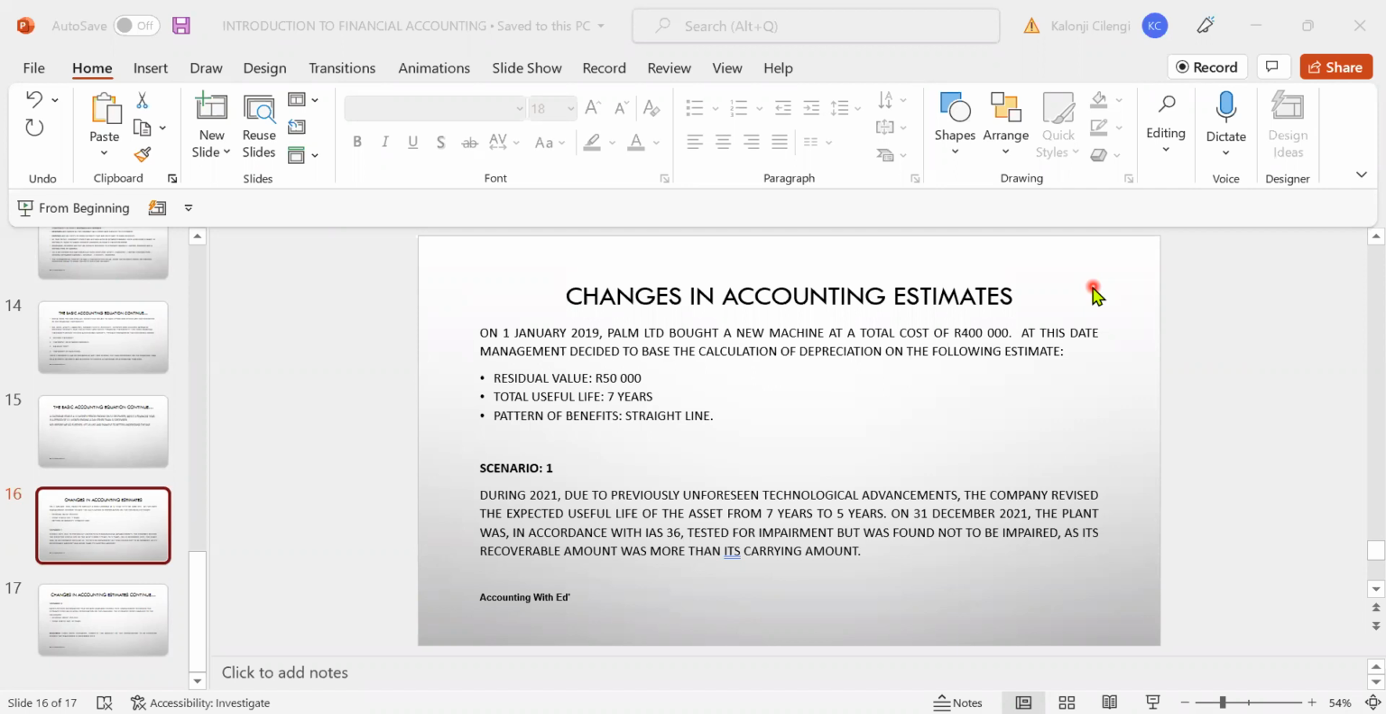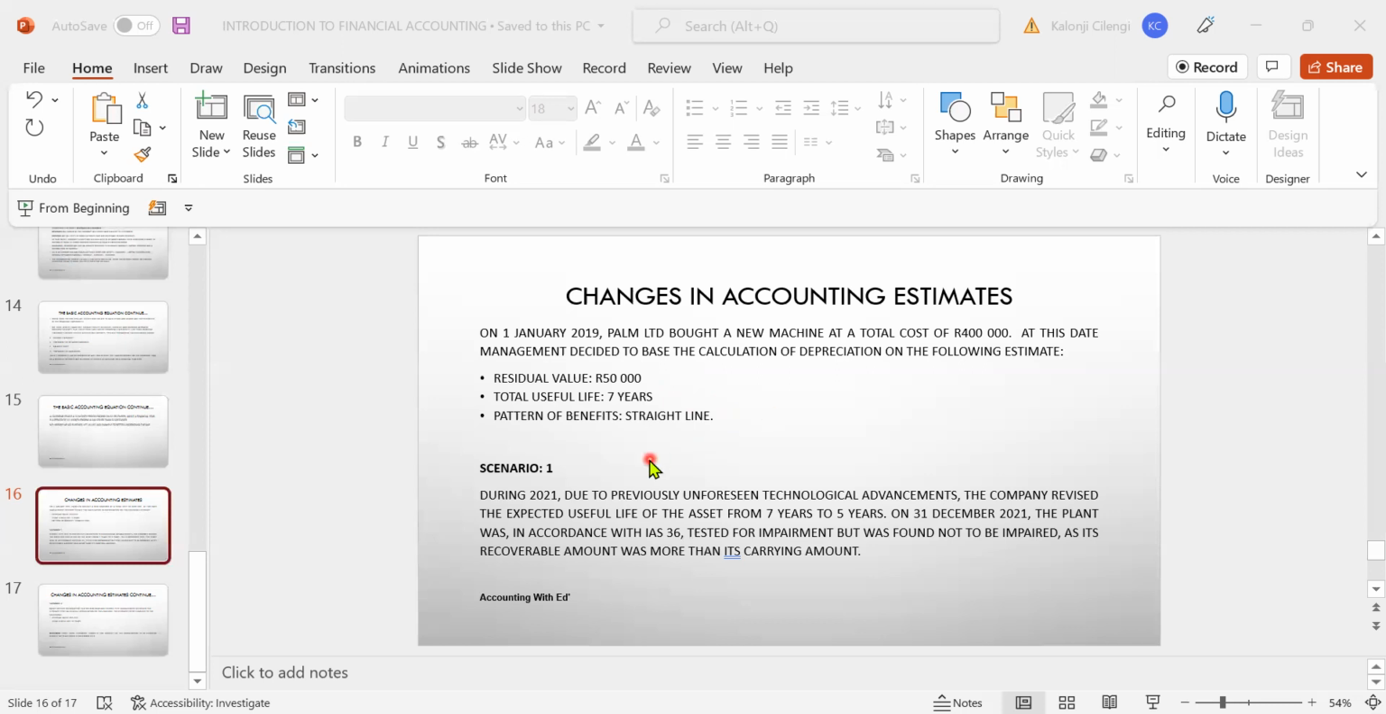And what I did, just to make the question even a bit more complex, is create two scenarios, scenario 1 and scenario 2. So let's quickly go into the question. We have this company, which on 1st of January 2019 purchased a machine at a total cost of 400,000. And on that day, these are the estimates that the management decided upon. The residual value of the asset, 50,000. The useful life, 7 years. And the company used the straight line method.